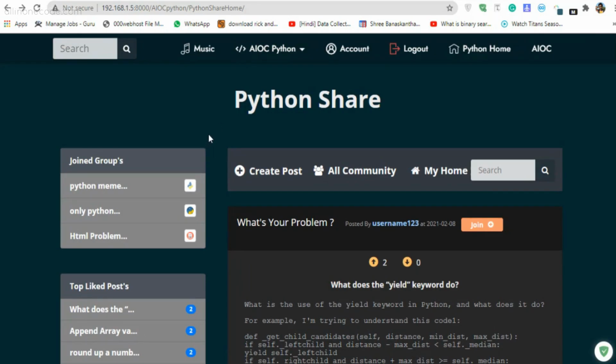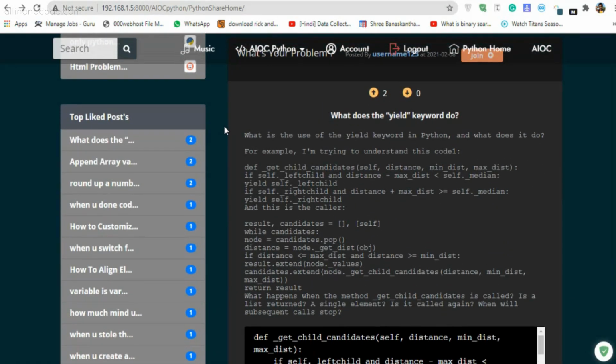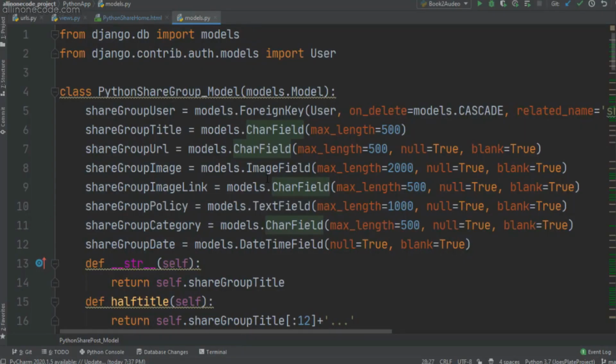So let's see the database first. As you can see, I got 4 models available. The first one is the Python Share comment model, the second one is the Python Share group model, the third one is the Python Share join group model, the fourth one is the Python Share post model. Okay, so let's start with the Python Share group model.